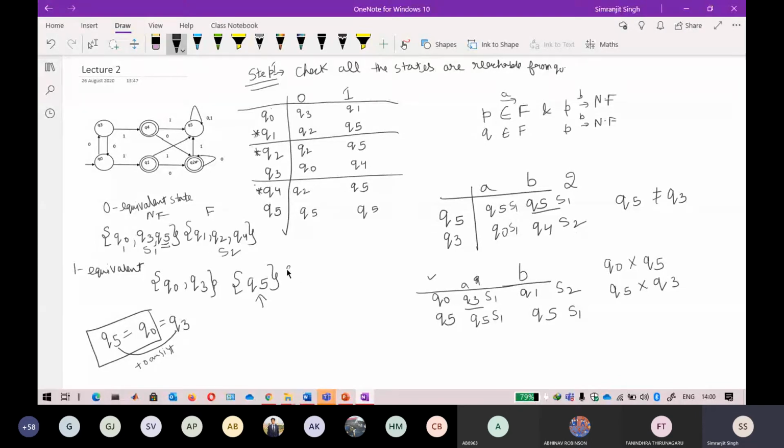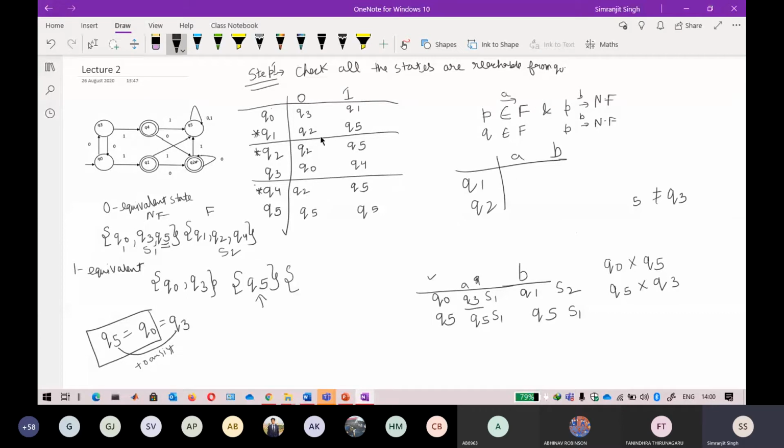Now I have to check Q1, Q2 and Q4 and see if I can break these elements into different sets. I will always try to break the elements into different sets. So I will check Q1 and Q2 first. For Q1 and Q2, I am writing it on A and B. For Q1 it is Q2 and Q5. For Q2 it is Q2 and Q5.